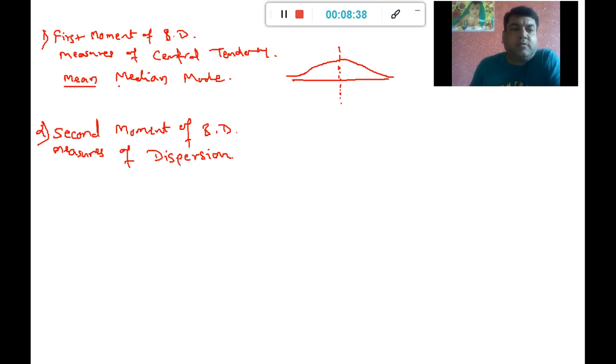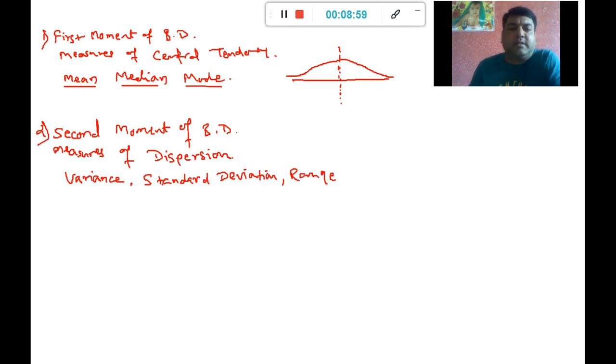Here it was variance, standard deviation and range.